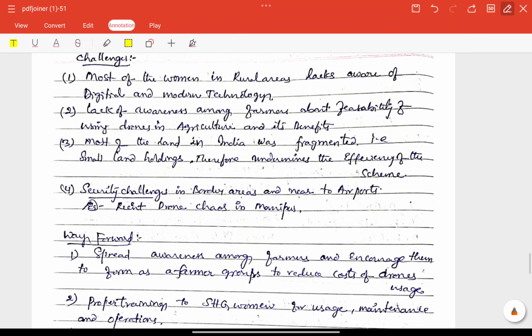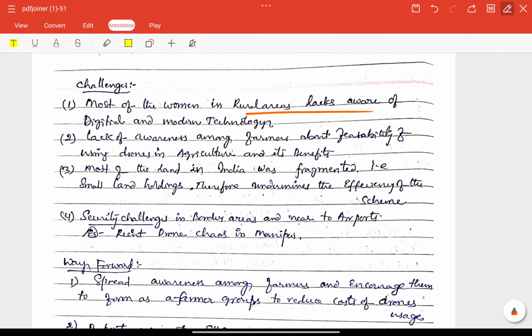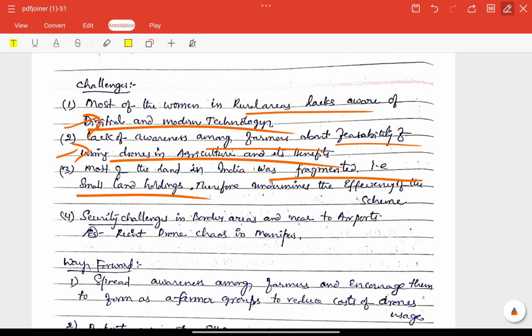Next important thing is challenges. Most of the women in rural areas lack awareness of digital and modern technology. Lack of awareness among farmers about the feasibility of using drones in agriculture and its benefits. Most of the land in India is fragmented into small land holdings, therefore undermining the efficiency of the scheme. So these are the challenges included, and also security challenges included here. Border areas near airports especially, very good.